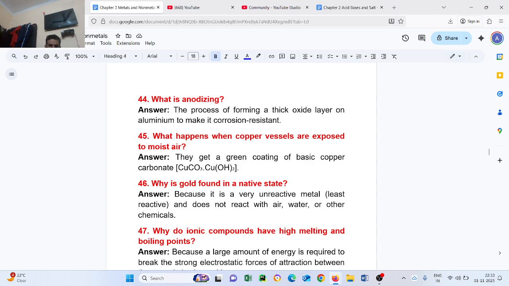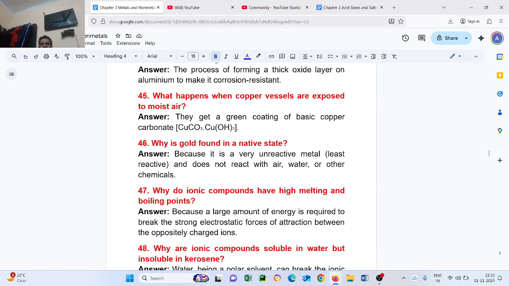Question number 46. Why is gold found in native state? Because it is a very unreactive metal, least reactive, and does not react with air, water, or other chemicals.